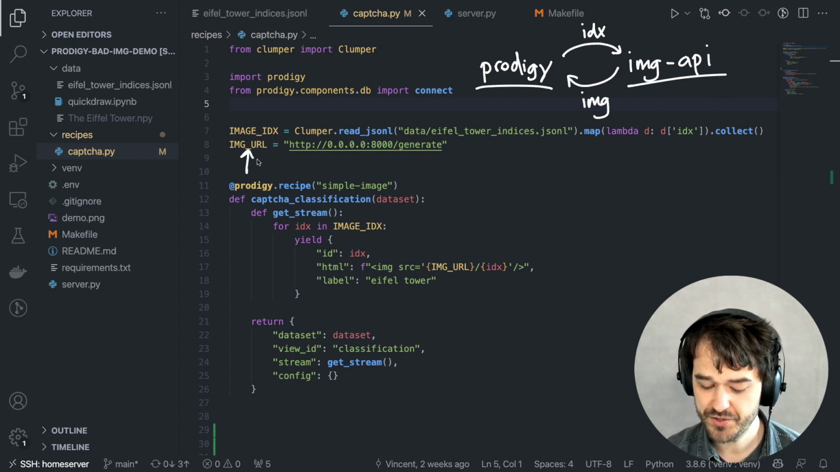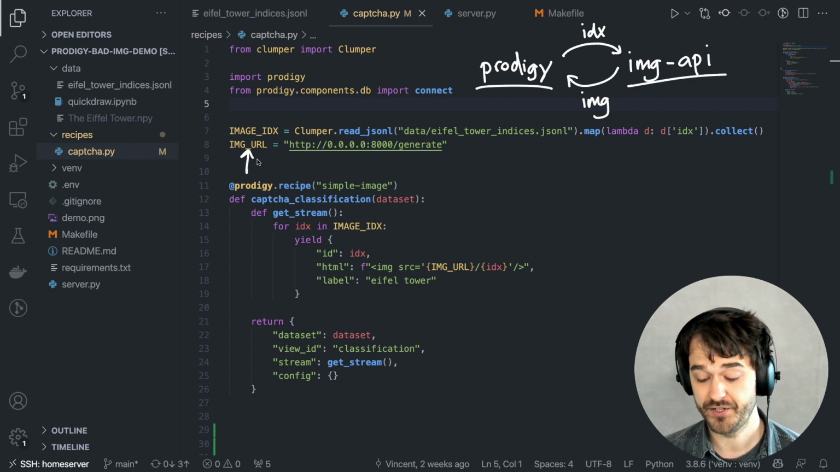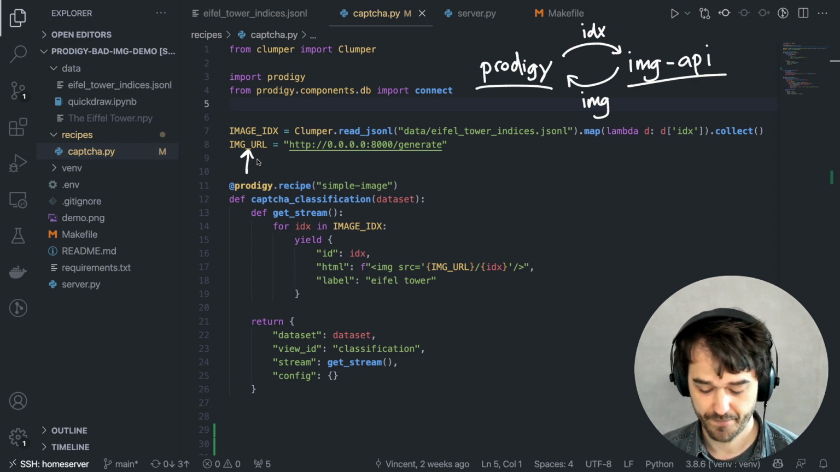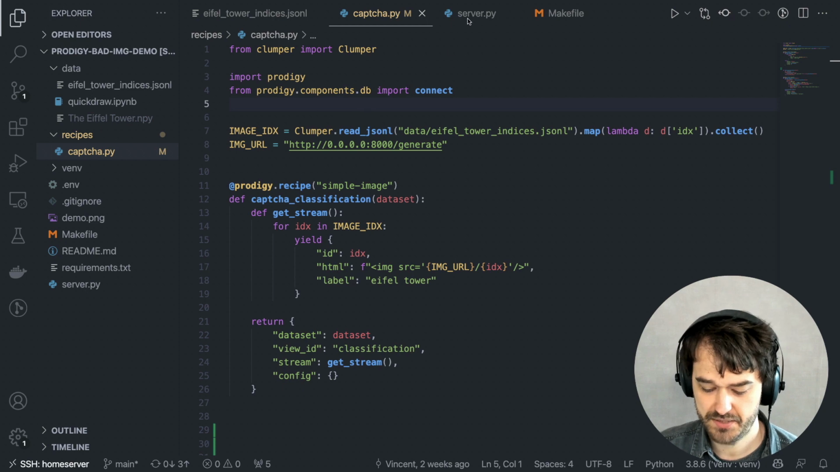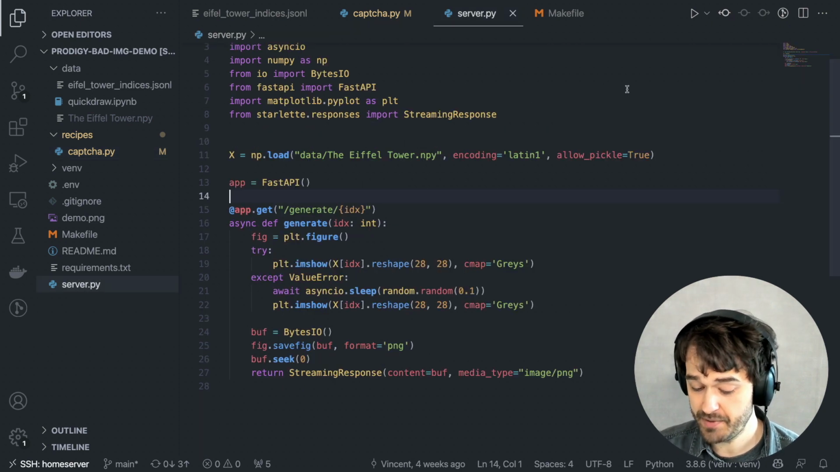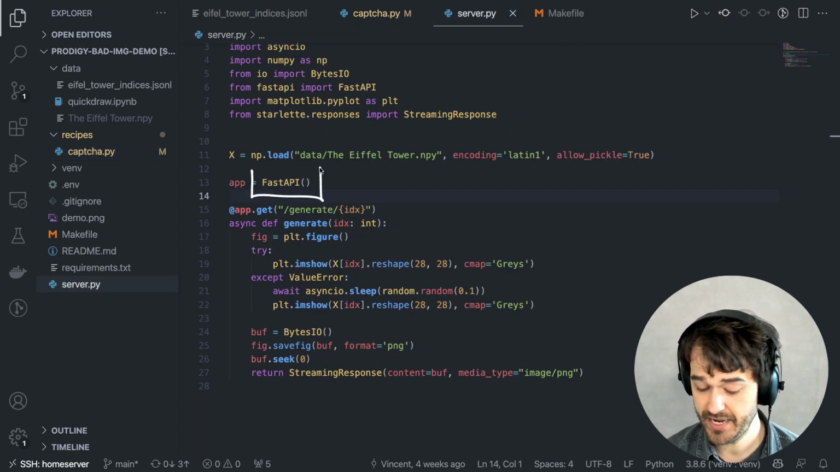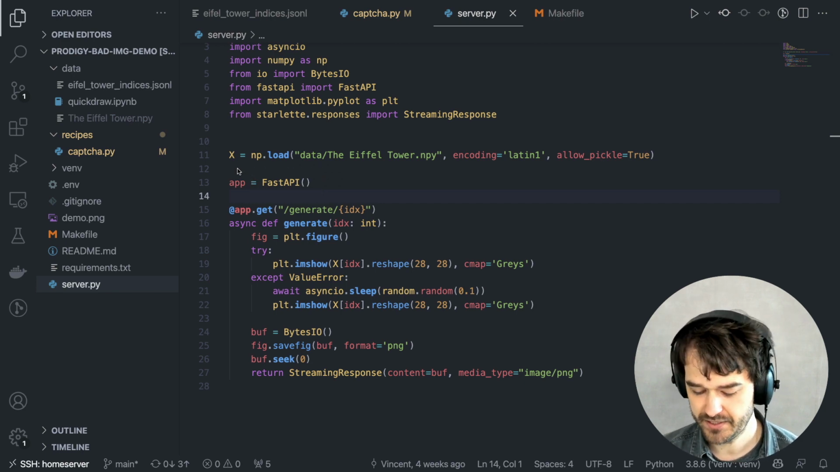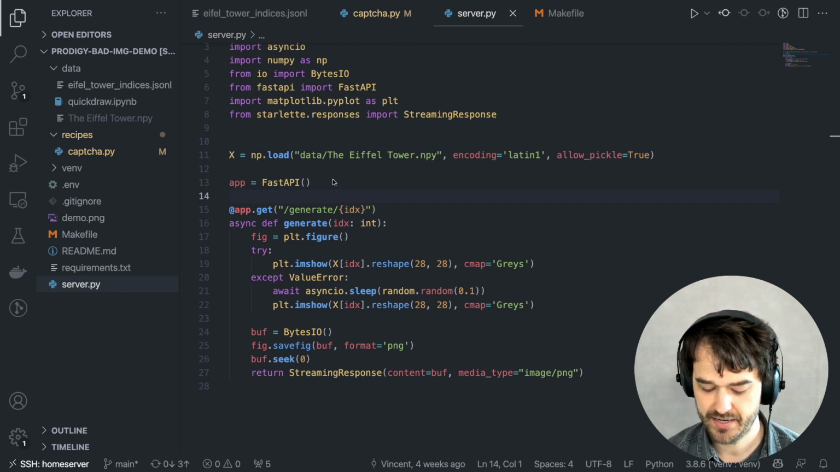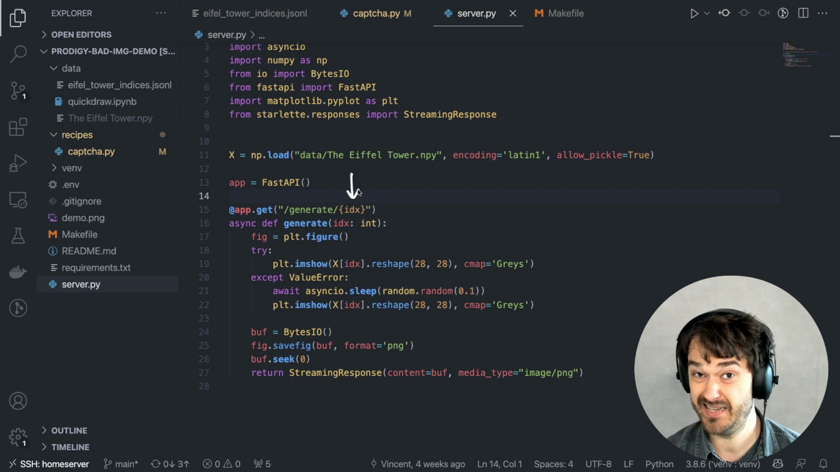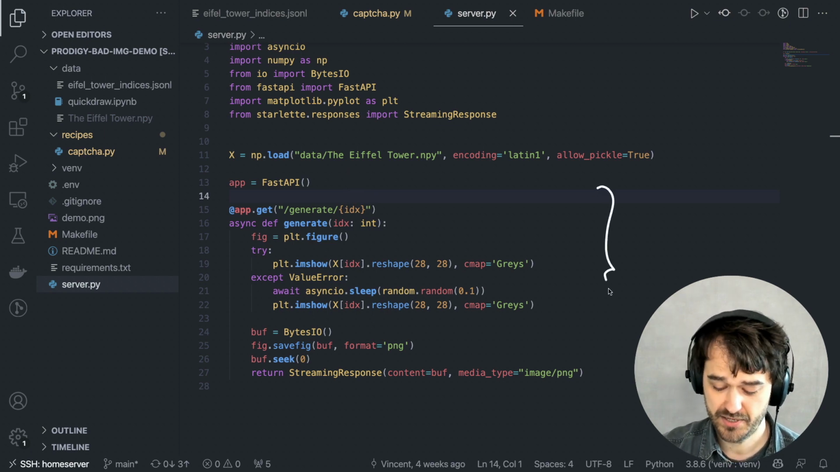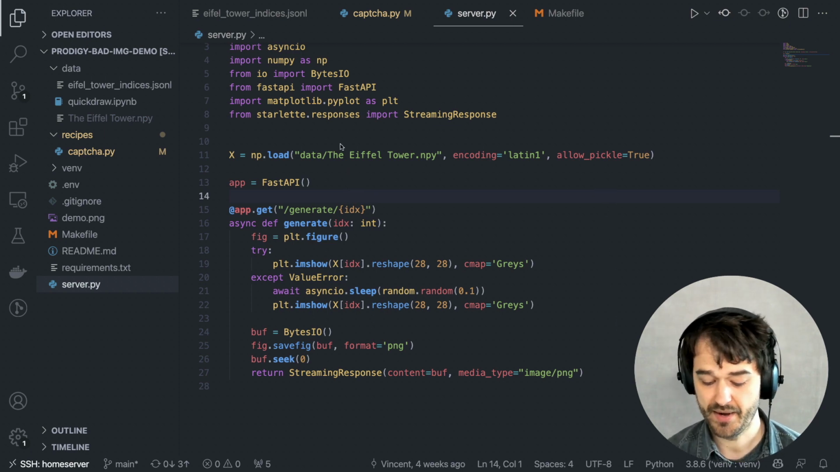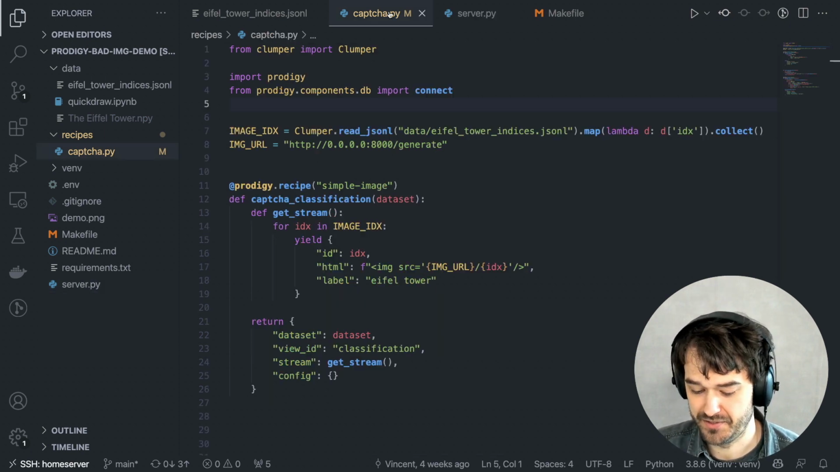So the URL that you see over here, that is actually referring to an image server, which, by the way, is hosted in this other file called server.py. It is a FastAPI microservice. The only thing it does is it has a URL where you're able to send in an index, and then there's some custom logic such that I'm loading in the Eiffel Tower dataset and I'm giving back an image. There's some details, but that's really the only thing that this service is doing.